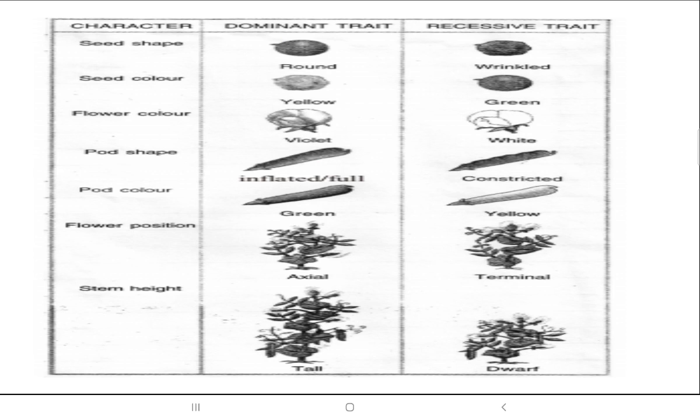Okay, so basically these were the 7 characters or traits, and he marked which are dominant and which are recessive. In the seed shape, he considered round to be dominant and wrinkled recessive. Color, he considered yellow dominant and green recessive. Flower color, he considered violet dominant and white recessive. In this way the 7 characters were taken and it was considered which one would be dominant and which would be recessive.